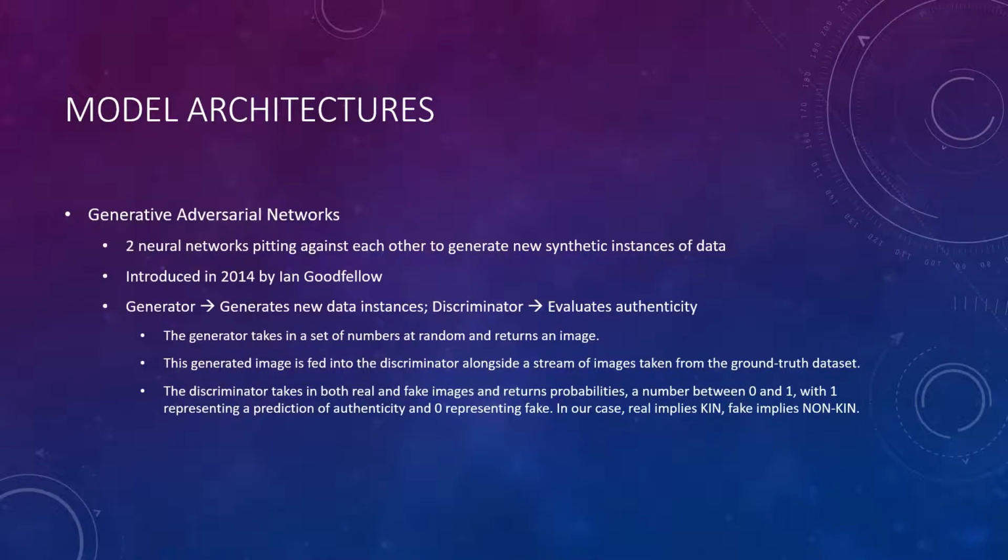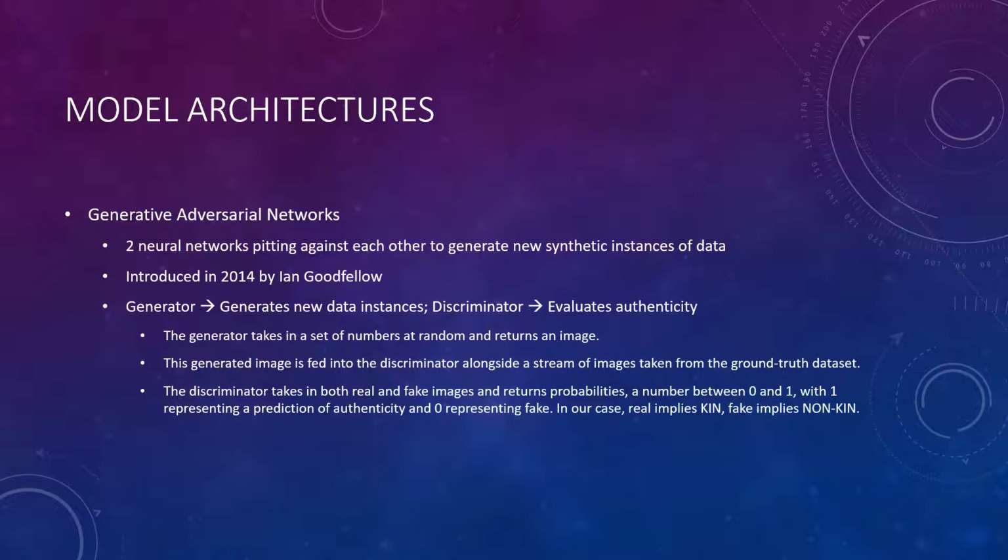Next, we have the generative adversarial networks, also known as GANs. These are algorithmic architectures that use two neural networks pitting one against the other, thus the adversarial, in order to generate new synthetic instances of data that can pass for real data. They have widespread applications, especially in image, video, and voice generation. They were introduced in 2014 by Ian Goodfellow and other researchers at the University of Montreal. One neural network, called the generator, generates new data instances, while the other, the discriminator, evaluates them for authenticity. That is, the discriminator decides whether each instance of data that it reviews belongs to the original training dataset or not. Here are the detailed steps that a GAN takes.